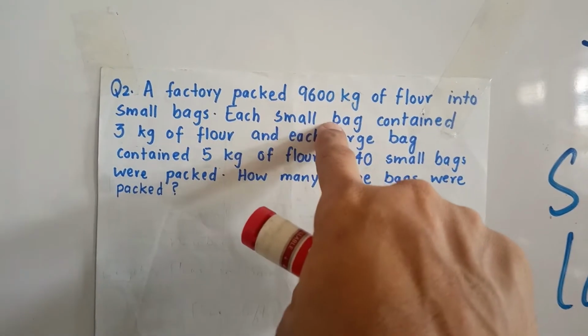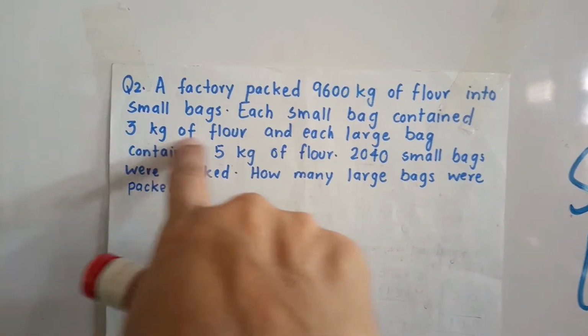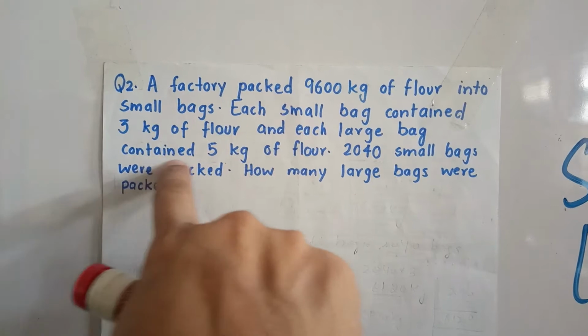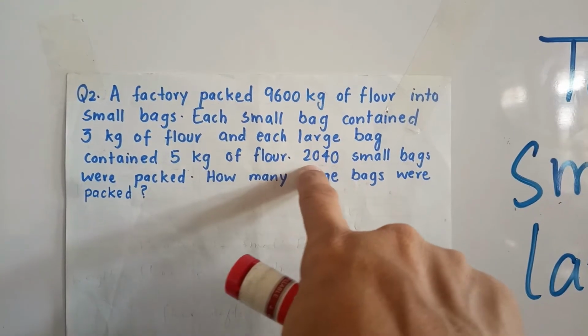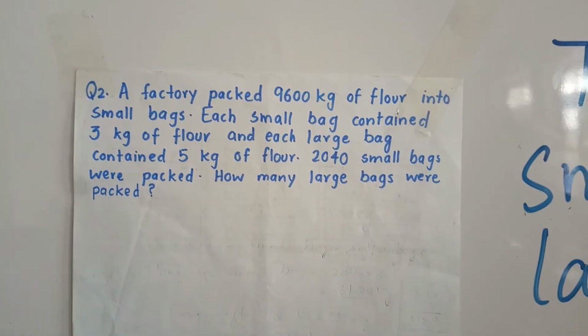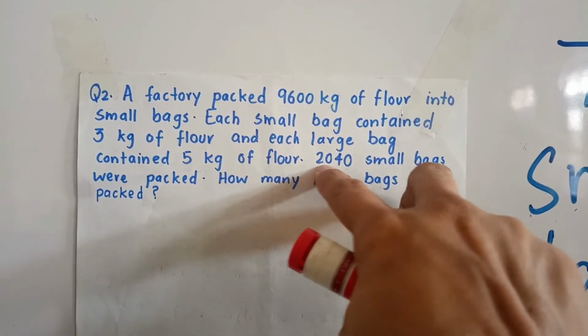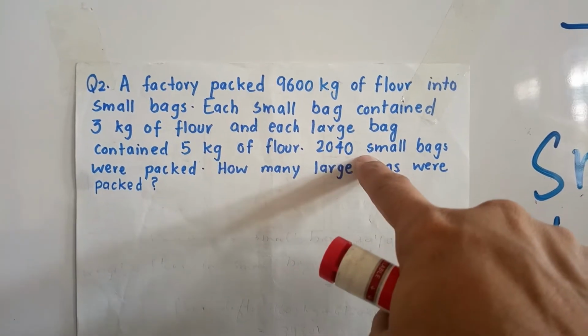In a small bag the weight of flour is 3 kg, but in a large bag the weight of flour is 5 kg. And the total number of small bags is 2,040.